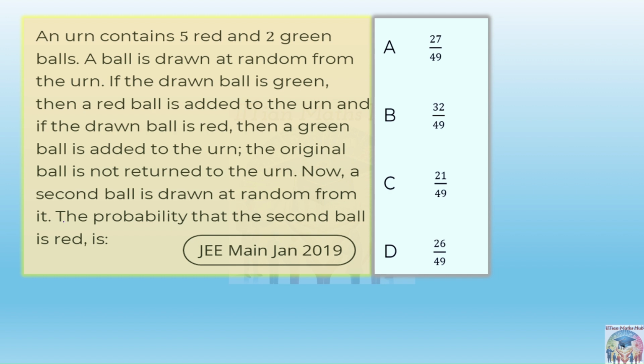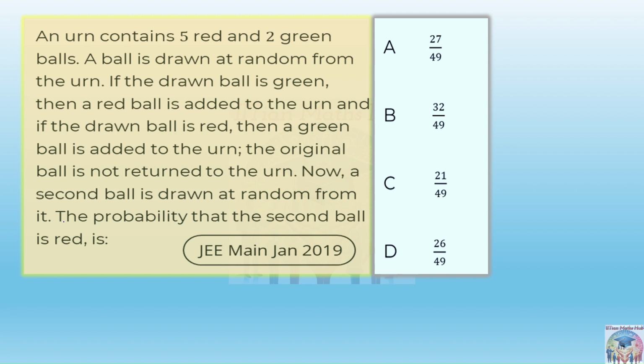So let me tell you how you will identify whether this question is from this total probability theorem or not. There will be one event happening, and in that event two further events will be categorized, in which either one will happen and two will stay like this, or two will happen and the first will remain like this. In this question the same thing is happening.